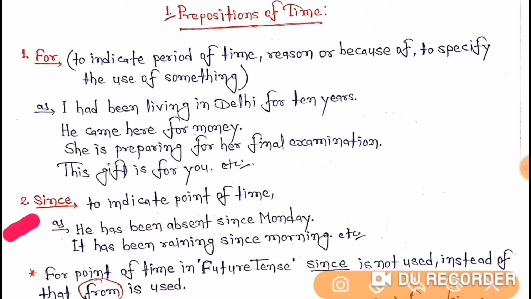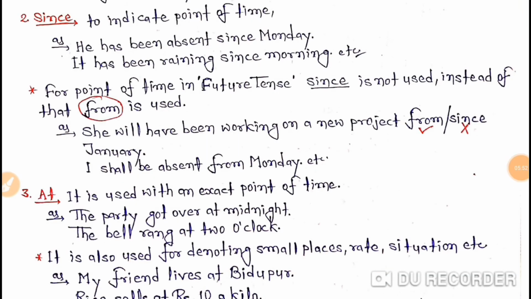It is used to indicate point of time. Now let's understand its examples. He has been absent since Monday. It has been raining since morning. So you can see here in these sentences, since has been used to indicate point of time.